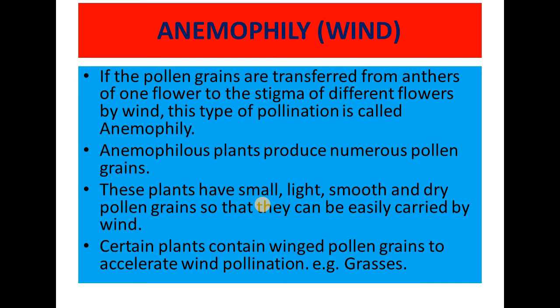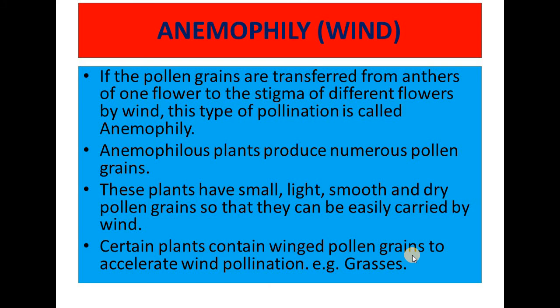And certain plants contain winged pollen grains also, which will help the pollen grains to swim in the air, and easily it will be transported to the stigma of the flower. It will float in the air with the help of wings.